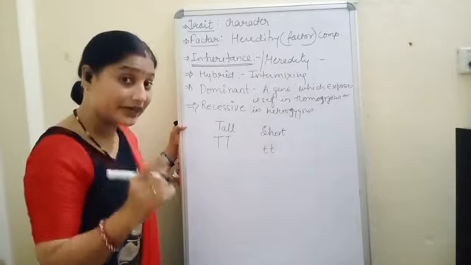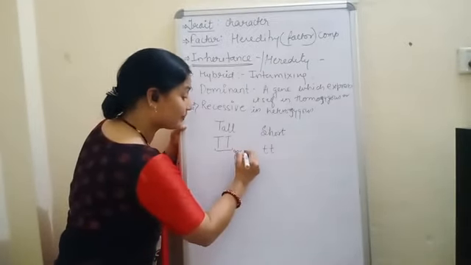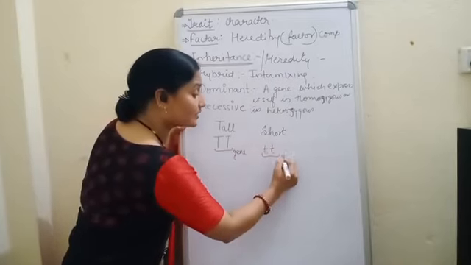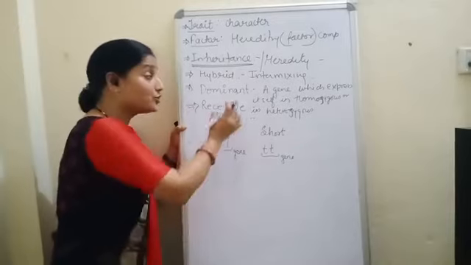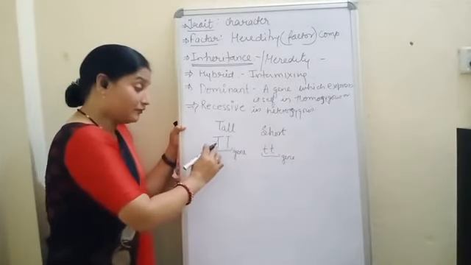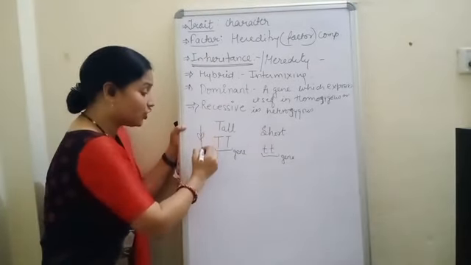Now don't get confused. This is called a gene. This is also called a gene. And this gene is responsible for the height of the plant. If the gene is dominant, then the plant will be very tall.